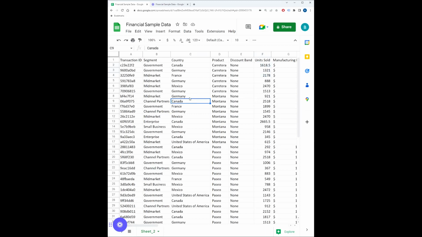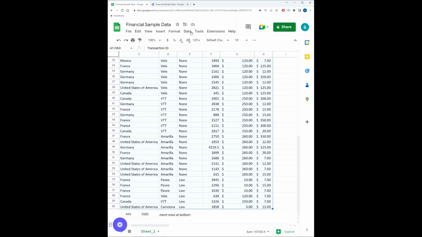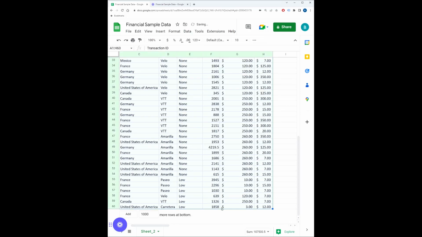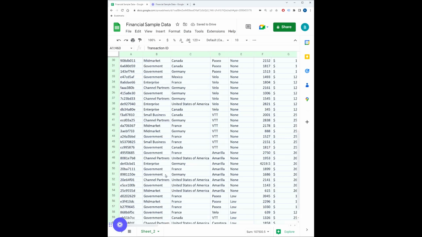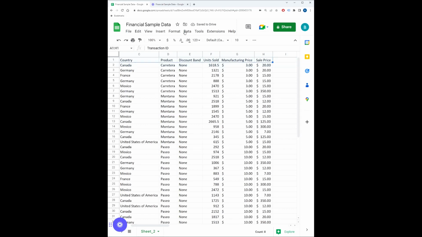So in order to do this, you need to select all of the data in the table. So in this case, you can just highlight all of your cells, go to the bottom, select data, and then hit create filter. So this now creates a filterable table. Another option, if we undo that, would simply be to highlight the header rows and then do the same thing